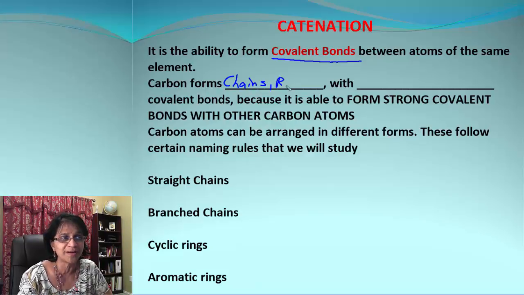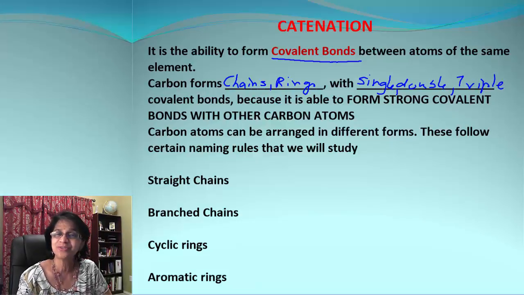It can also form a ring-like structure. And then what kind of bonds can it have? It can have covalent bonds, but of course it can have single, double, and even triple bonds between those carbon atoms. So these strong covalent bonds keep carbon atoms together.